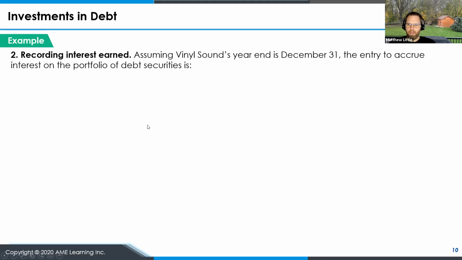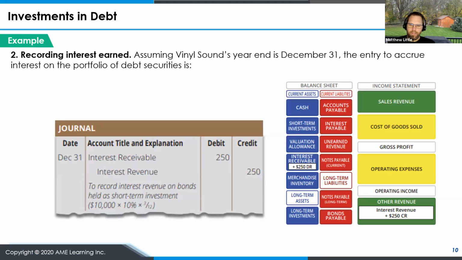So then as we move forward, in order to record the interest earned, let's assume Vinyl Sound's year end is December 31st, and we need to accrue the interest on the portfolio debt securities. In this case, we have 3 months that have passed since the date of purchase.